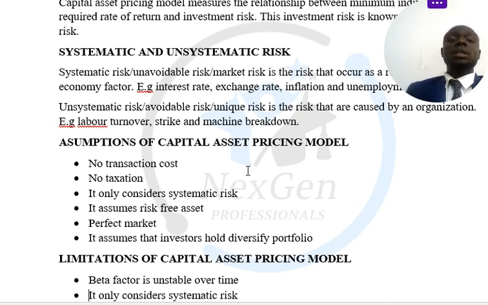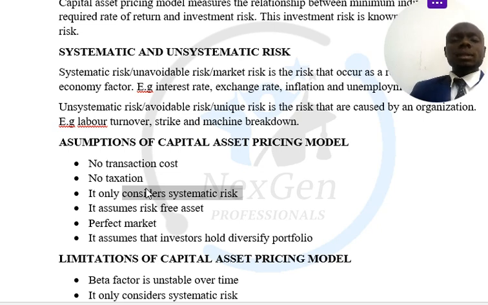So look at what I'm talking about here. Systematic risk. I've explained that it does not recognize unsystematic risk, which is wrong because there could be labor turnover, right? There could be machine breakdown in the process of producing. Maybe they may not be able to produce what they are supposed to produce. So these are the assumptions of the capital asset pricing model. So it is an assumption that it only recognizes systematic risk.